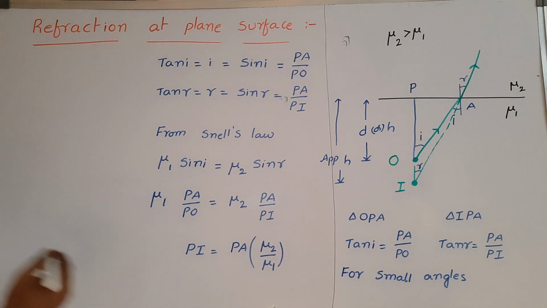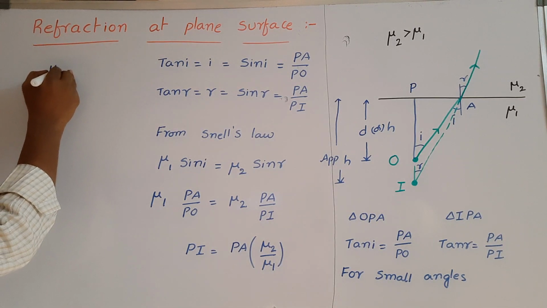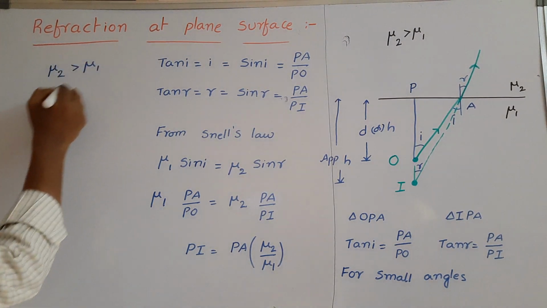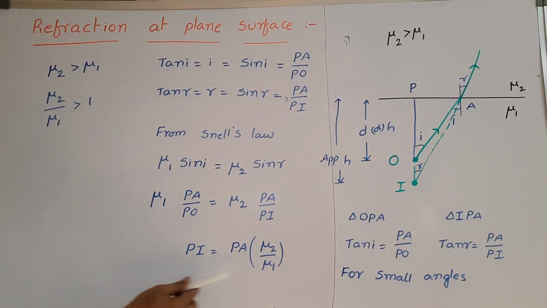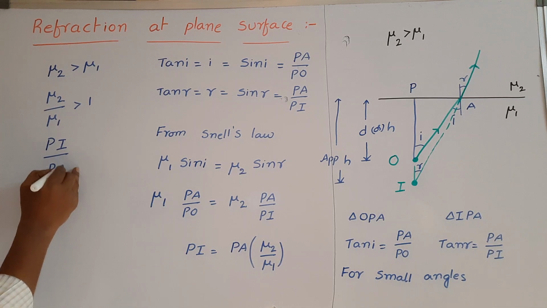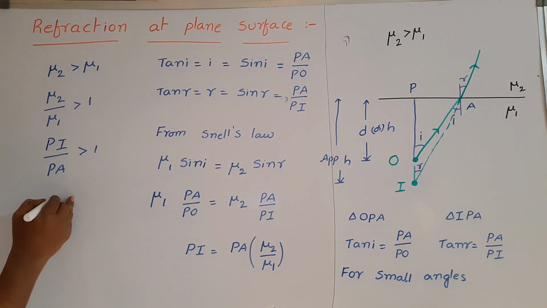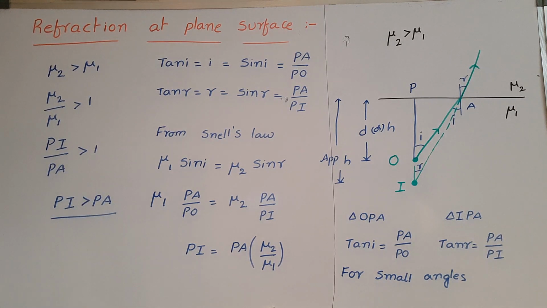So in this case, if you observe, which one is greater, mu2 or mu1? Mu2 is greater than mu1. So from this we can write mu2 by mu1 is greater than 1. So mu2 by mu1 is equal to PI by PA, which is greater than 1. From this we can write PI is greater than PA. So PI means pole to image. Image distance is greater than the object distance. So this is the image distance.